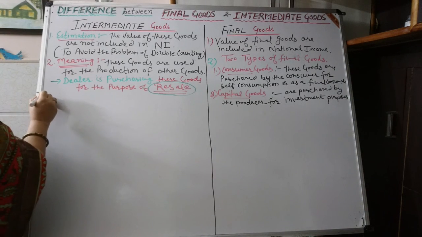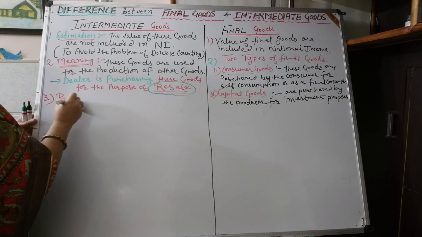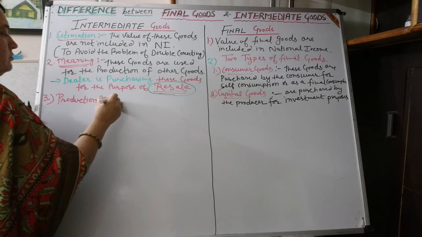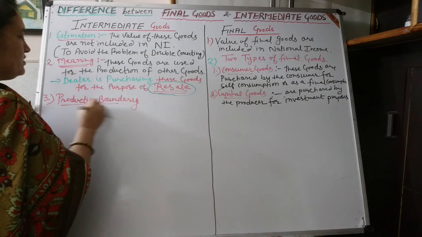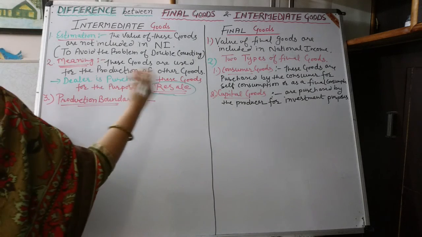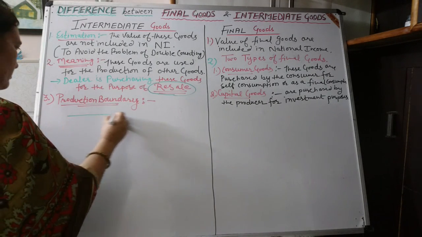Now let us see third point. On the basis of production boundary, we can make a difference between intermediate goods and final goods. Goods and commodities.